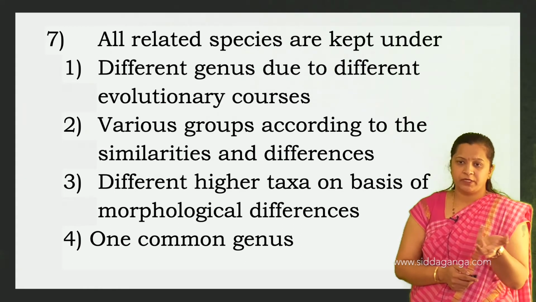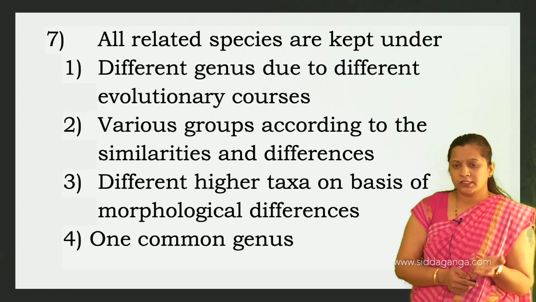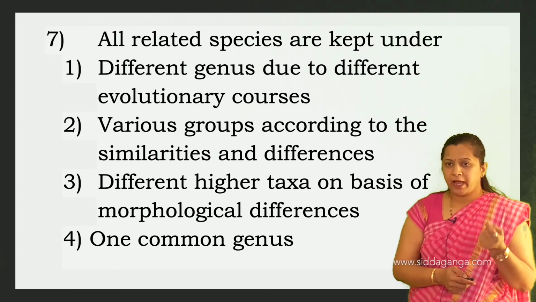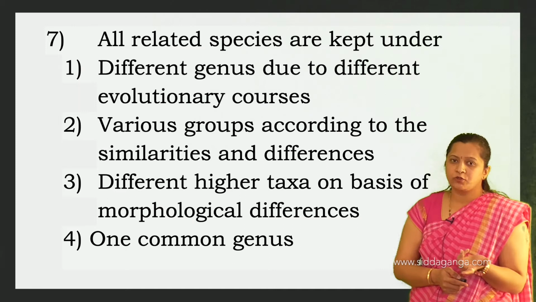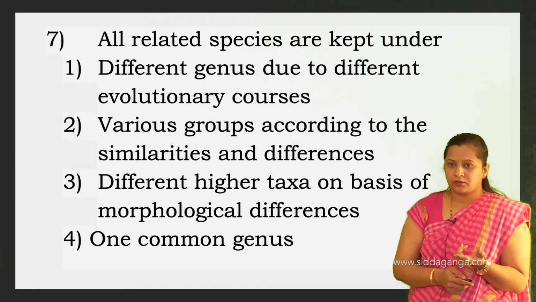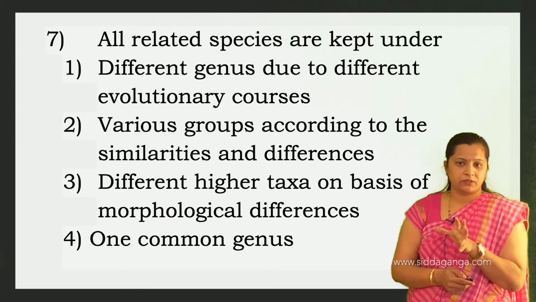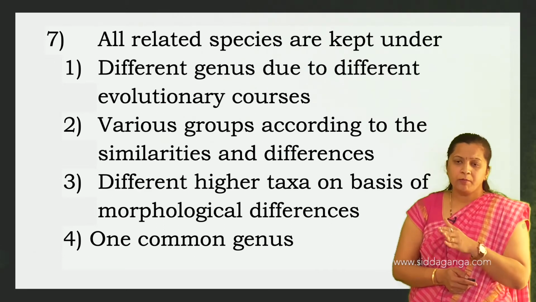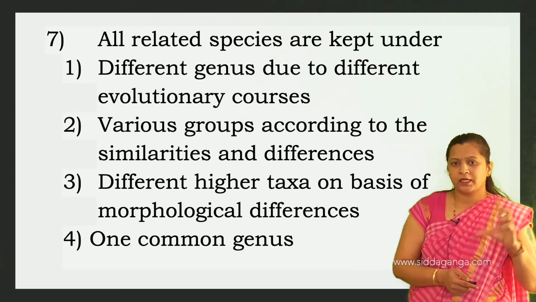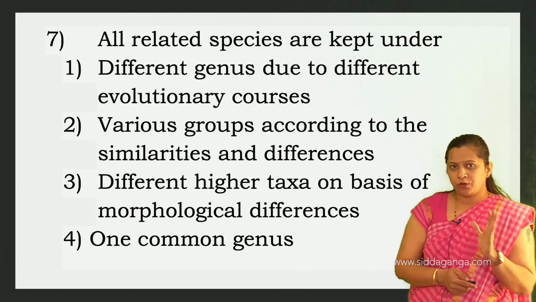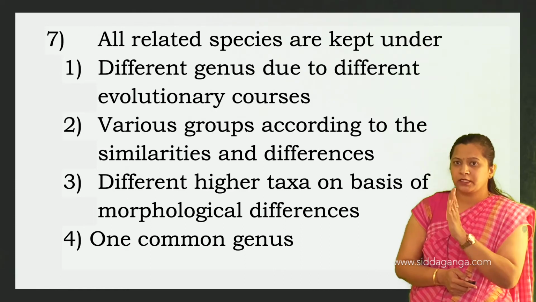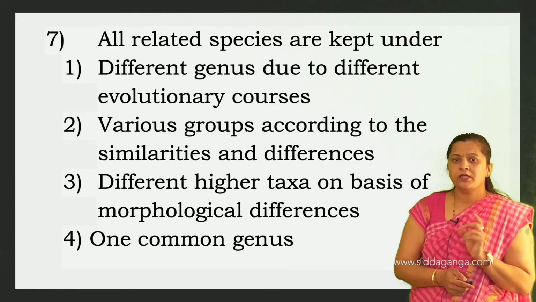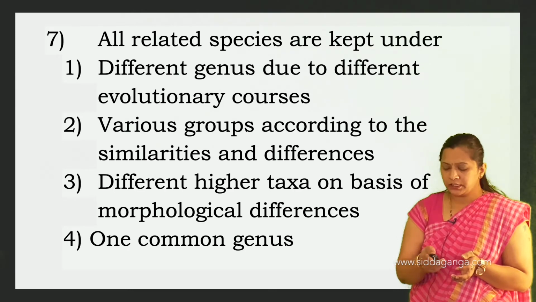For example, what is the scientific name of lion? Panthera leo. And the tiger is Panthera tigris. So the species are different, but they are placed in a single, common genus, that is Panthera. So all related species are kept under one common genus. So the 4th option is correct.